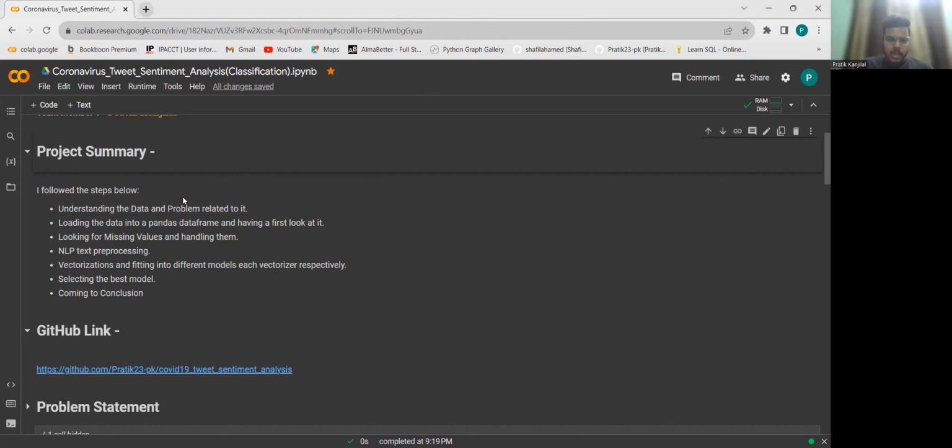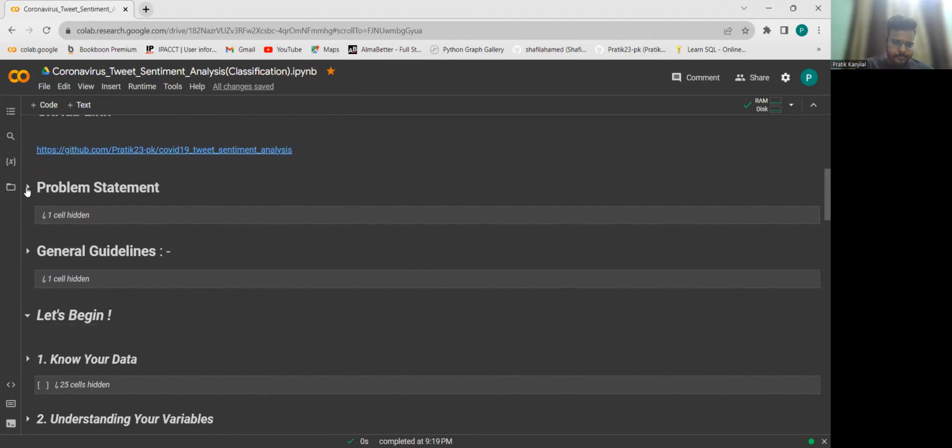These tweets in the form of a data set, we are using as training data for our models. So we are going to do this project, and this is a type of NLP, natural language processing project. So let's dive into the project.